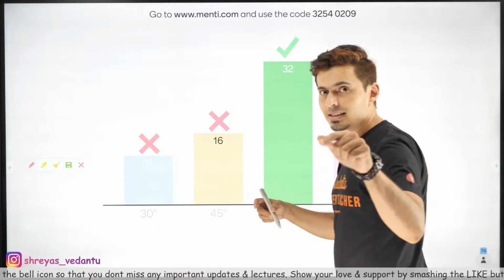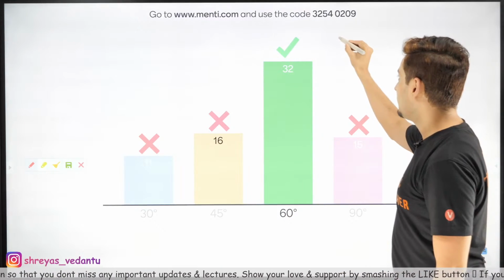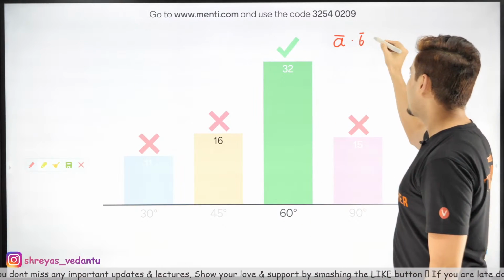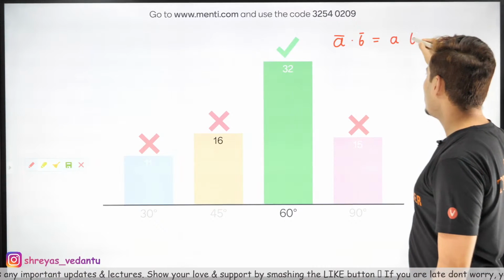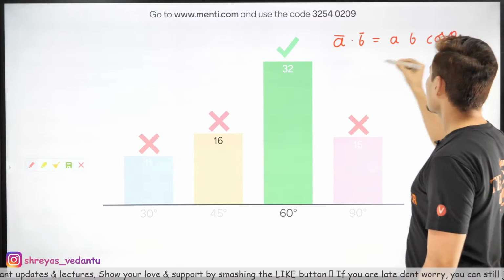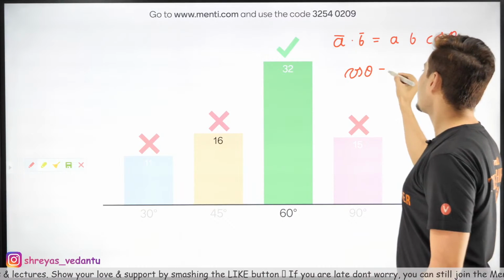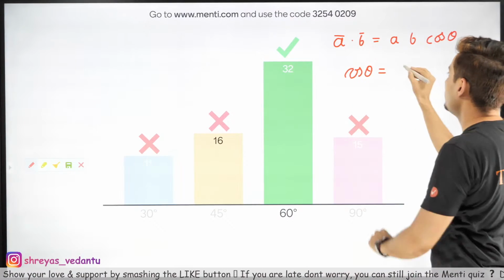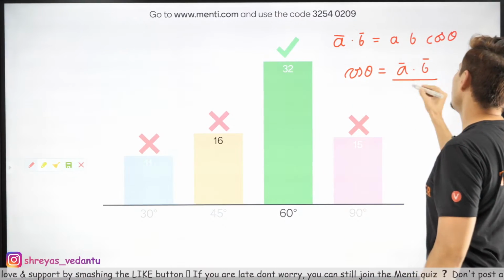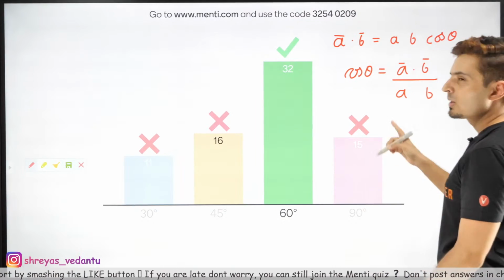In case you have missed it, watch it. I'll tell you the formula. A vector dot B vector is A magnitude B magnitude into cos theta. So cos theta can be found out by finding A dot B separately and finding value of A and value of B. Just do that.